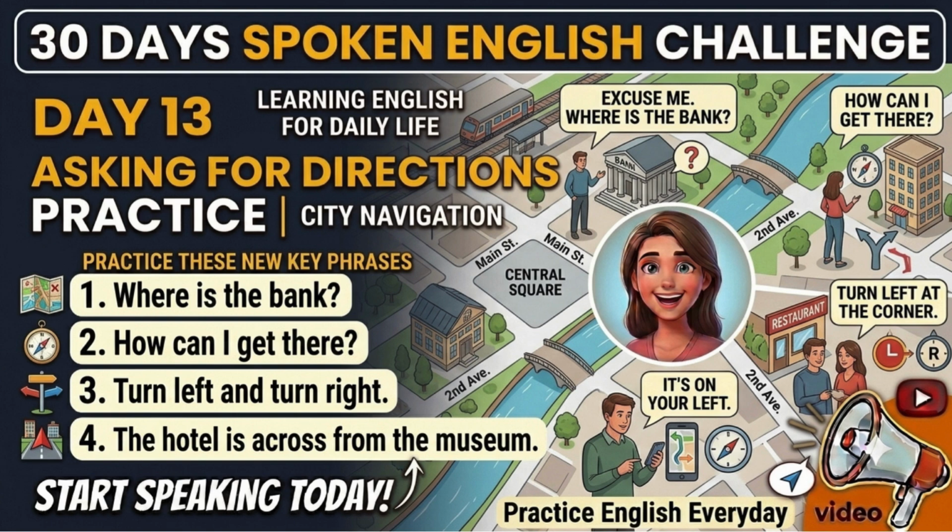Let's practice the complete conversation. Excuse me, where's the bank? It's on Main Street. How can I get there? Very good. You can also say, how do I get there? Repeat, how do I get there? Both are useful and natural.